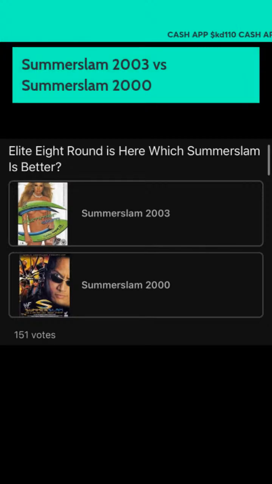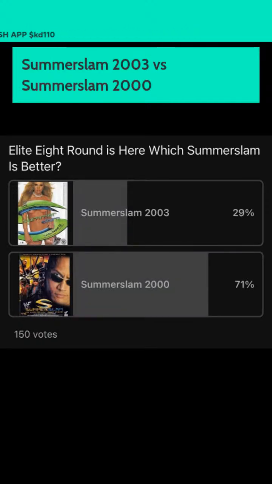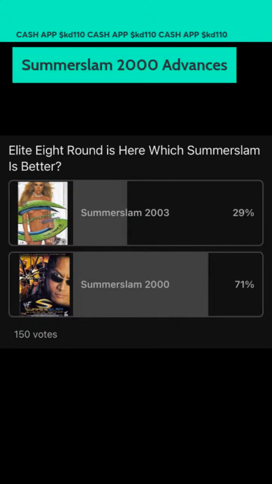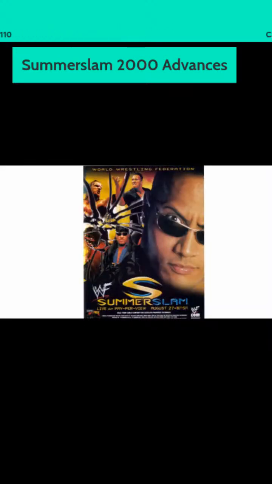Now, based on y'all's votes that you cast at 151 votes, let's see who's the winner. Winner is SummerSlam 2000 at 71%. We had SummerSlam 2003, only 29% you voted. Now, I guess this says 150, so I guess one person took their vote back. Go figure. With that being said, SummerSlam 2000 will advance to the final 4. So this is the winner between those two. That's the winner, guys. 03 is out. 2000 moves on to the final 4.